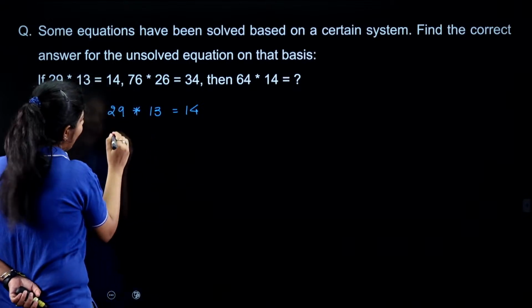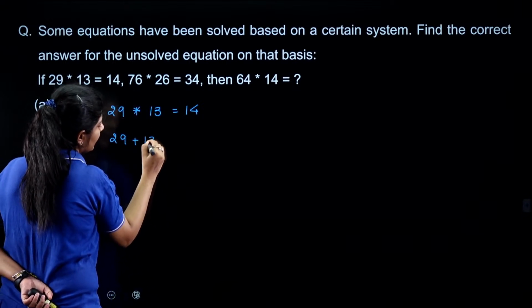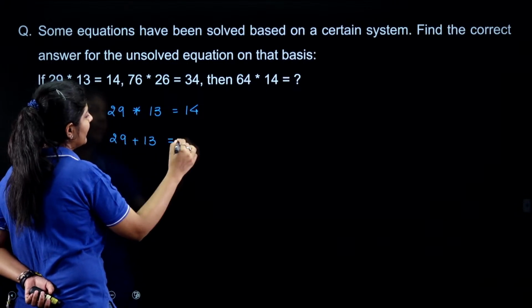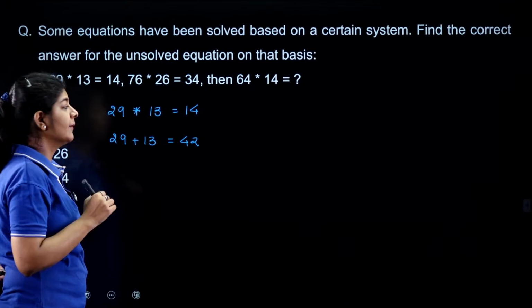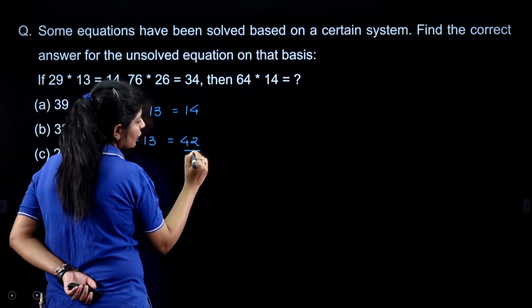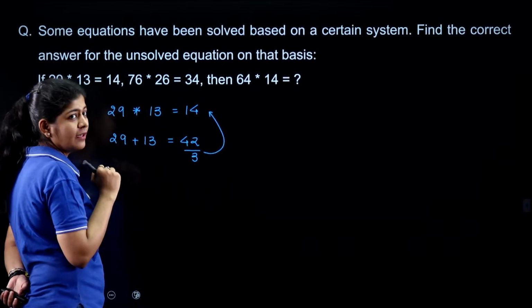But if I add them up, 29 plus 13, I get 42. And if I divide 42 by 3, I get 14.